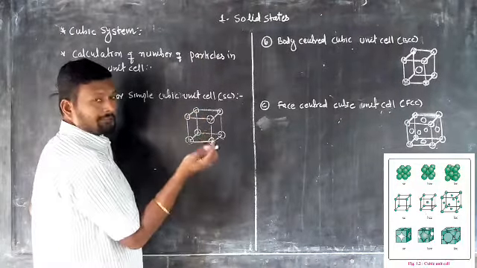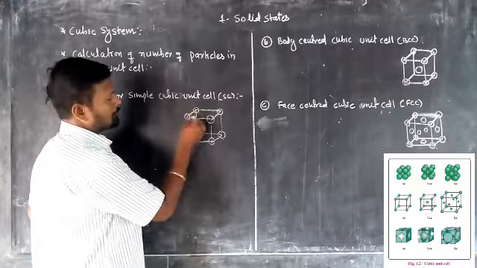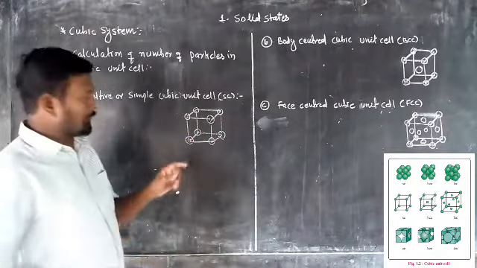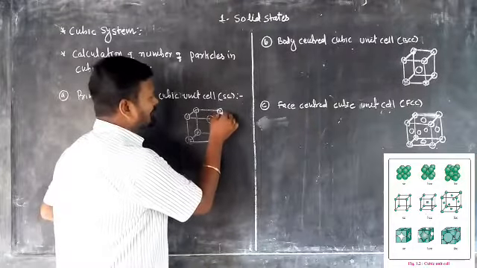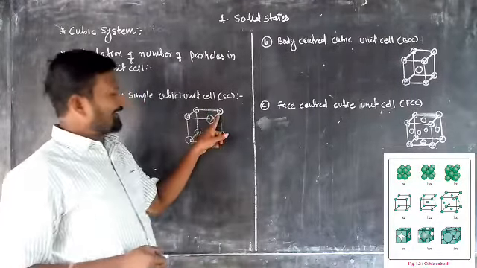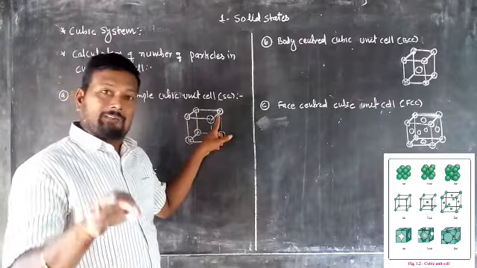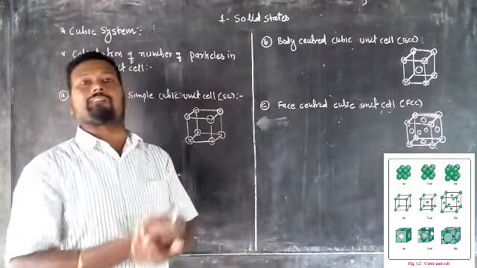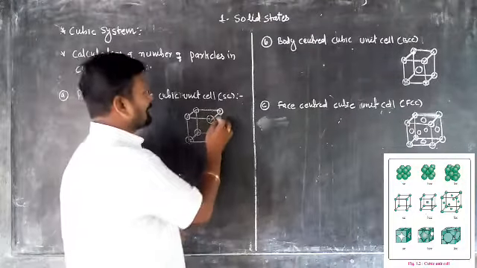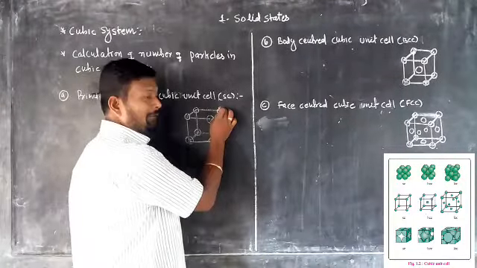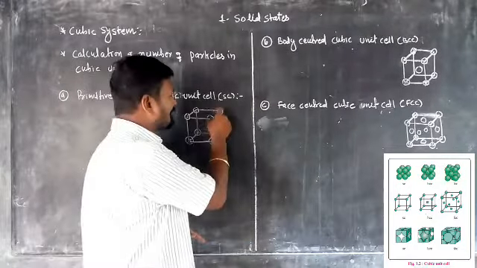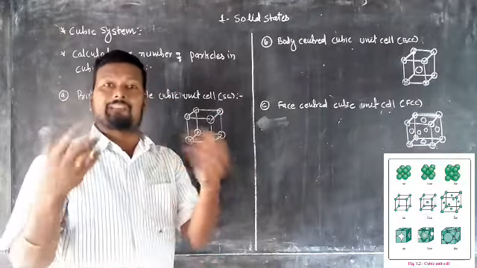How many corners are there? 8 corners. So 1 point, 2, 3, 4, 5, 6, 7, 8. Okay. Now we are going to consider these lattice points. So this lattice point is a part of a unit cell which is attached to another 7 unit cells. This portion is the part of only 1 unit cell, and the remaining are attached to that point. How many unit cells? The 7 unit cells.